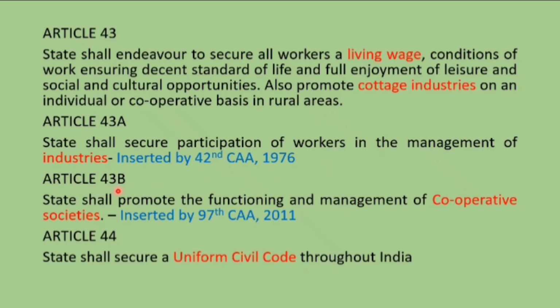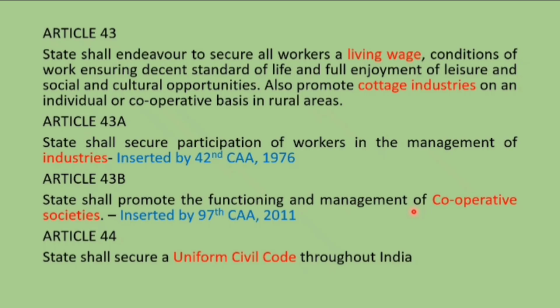So it's like a socialistic principle. And then 43B says the state shall promote the functioning and management of cooperative societies. So the state should help in the functioning and operation of cooperative societies in 43B. The industries provision was inserted by the 42nd Constitutional Amendment, and 43B on cooperative societies, wherever cooperative society comes, was actually inserted by the 97th Constitutional Amendment.